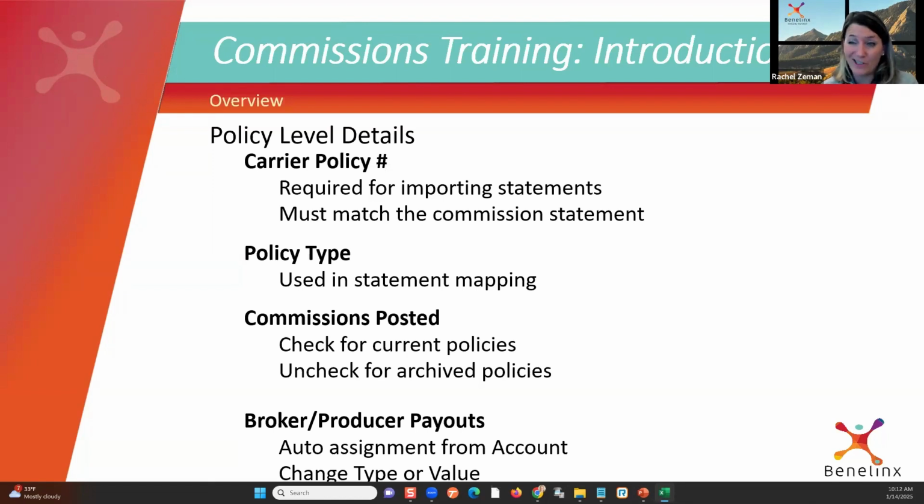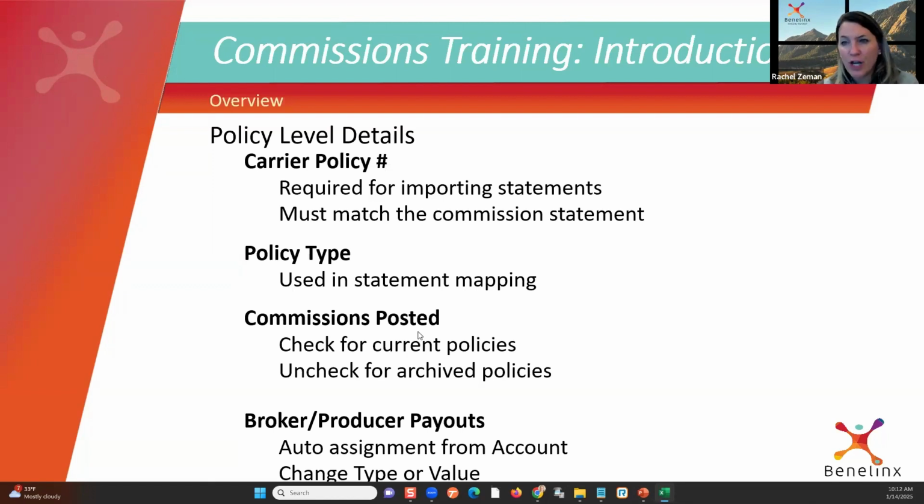Good news is we can actually manipulate the system. So if I have a line item in my statement that has a line item for life and a line item for AD&D, I can map those two to the same policy type. So we can still have within Benelinx a life and AD&D, one value, we just map it twice. So we can manipulate that. But the emphasis here is we want a clean system and we want it super clean for us to be able to map our commission statements and get those to load quickly and effectively.